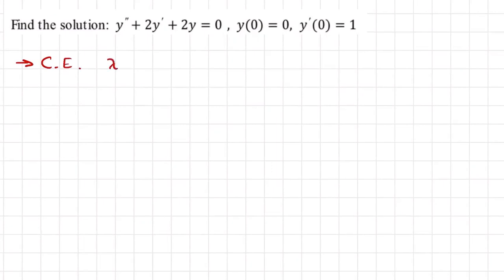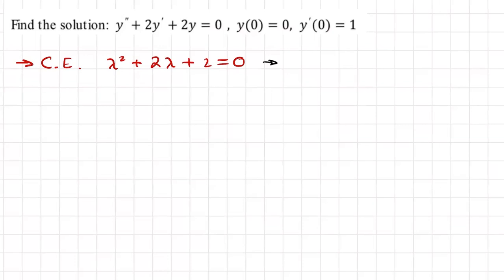We get lambda squared plus 2 lambda plus 2 equals 0. If you don't know where this comes from, you can watch the other videos that we're going to put here in the description where we explain where this comes from. Okay, so we can factor this one out. Well, no, I don't think we can factor this one because no two numbers multiply to 2 and add to 2. So most likely we need to use the quadratic formula.